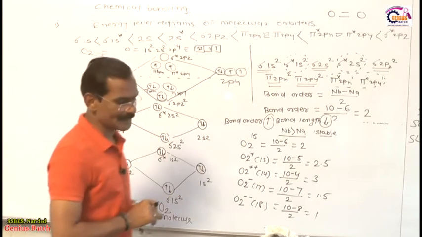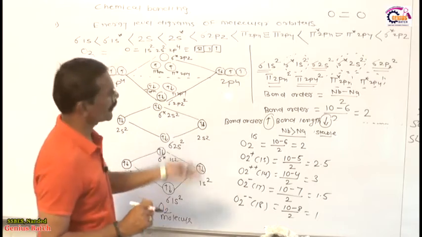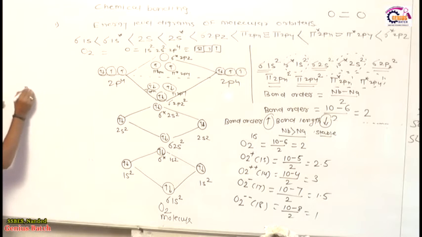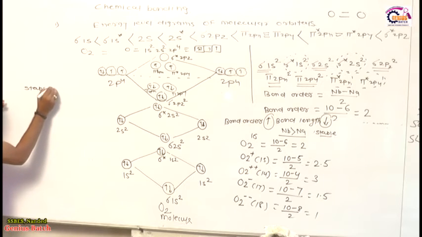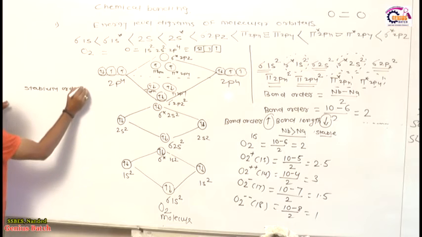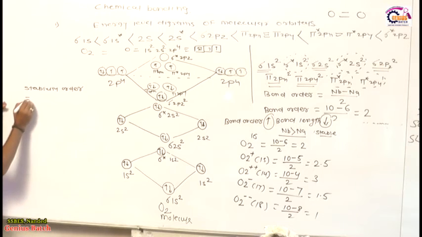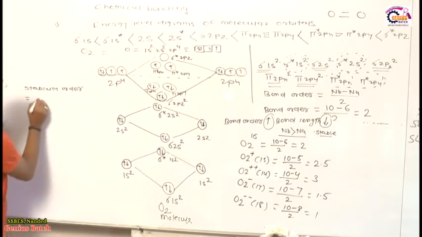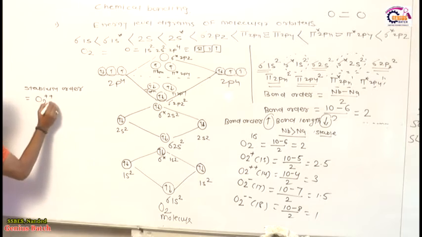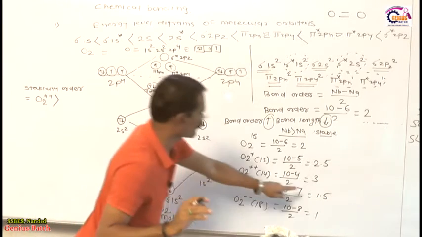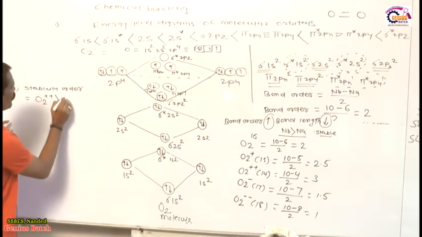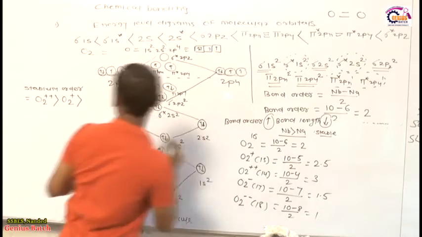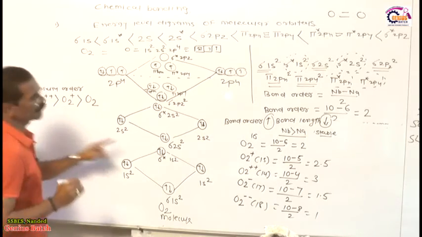So stability order, as you all know very well, as bond order increases, stability increases. Listen very carefully, I will explain here. What is the stability order? Write it down yourself. Now tell me, who will be the most stable, the one whose bond order is higher? Whose bond order is higher? The most stable will be O2 2 plus. After O2 2 plus, obviously comes O2 plus. After O2 plus, who is most stable? O2, obviously, because the bond order of O2 is 2.